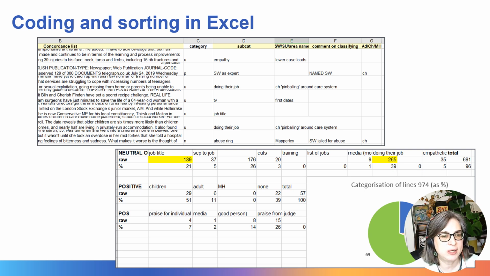And here at the bottom, I've kind of collapsed the data together. So I've got neutral, positive, and different types of mention. And I'm trying to begin the process of categorizing thematically. So some of them I categorized by job title. The social worker as a job title was mentioned. Some of them, the social worker was mentioned, but it was nothing to do with being a social worker. It was just somebody's job that happened to be mentioned, and so on. So really, this was a lengthy process of gradually sifting the data until I could account for all the data within my categories.